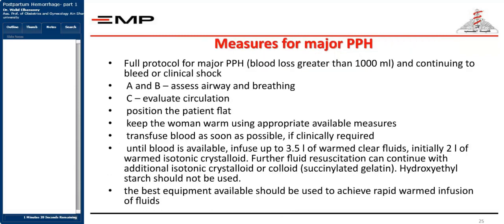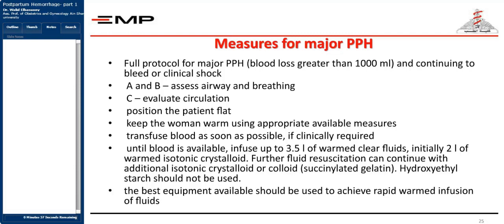What about the measures for major postpartum hemorrhage? Well, it's a bit different. Now, over here, it's an emergency. I know you have an emergency curriculum you're going to take in your 6th year, but I'm just going to give you a fast hint about it. You're going to work in an ABCD way, where A and B are assessing the airway and the breathing. Your C is going to evaluate the circulation. You're going to position the patient flat, keep the woman warm using appropriate available measures, and try transfusing blood as soon as possible. Until blood is available, you're going to give clear warmed fluids.